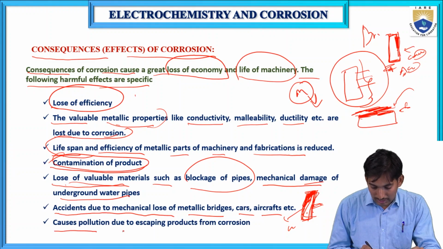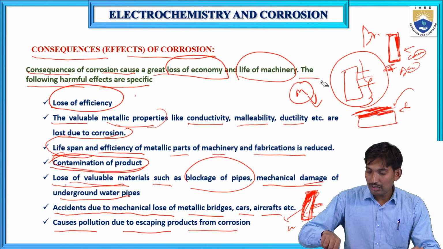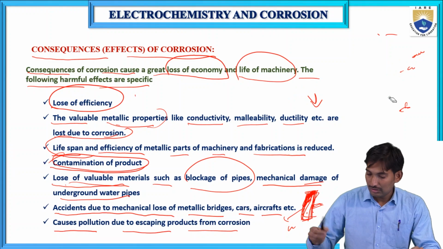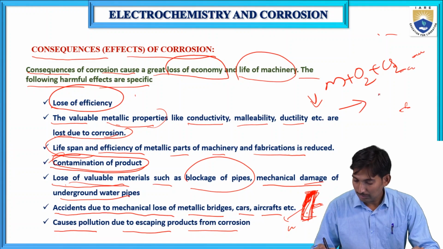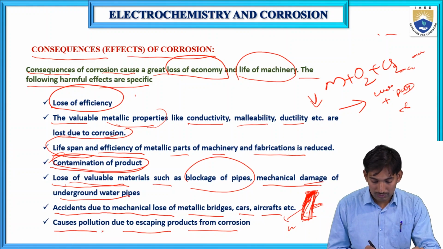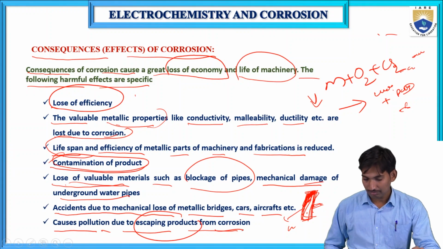Causes of pollution due to the escaping products from corrosion. While metal reacts with some gases like oxygen, CS2, this releases some undesirable products and some poisonous gases. So pollution occurs due to these escaping products from the corrosion formation.